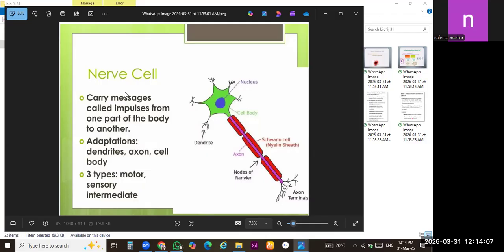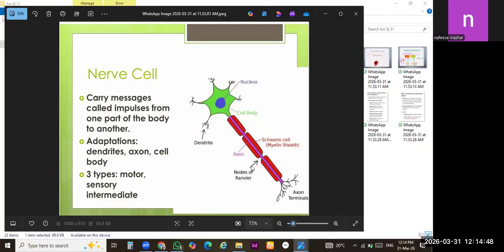And our brain is, you can say, ganglia. In other words, we can say ganglia. Ganglia is basically the aggregation of different neurons. So, first of all, see this picture. This is the extension of this cell, you can see. And the nerve cell is basically specialized to carry messages from the brain to the spinal cord and from the spinal cord to the brain and other body parts. So the shape is also for only this purpose. You can judge the functioning of this cell according to its shape.